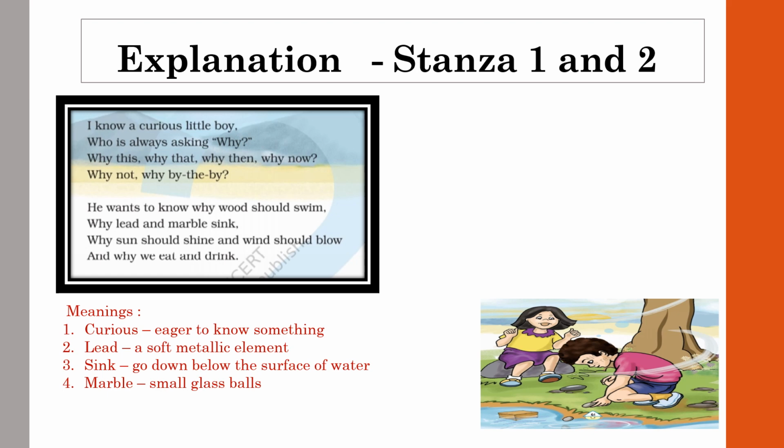Isn't it? So understood the second stanza? In the first stanza, a little boy is too curious and asks various types of questions about why. Whatever he looks at in his surroundings, he asks why this, why that. And in the second stanza, he is asking why wood would swim and why lead and marble sink in the water. He also asks why sun should shine and wind should blow. Why is only the sun shining and the wind blowing? Why do we eat and why do we drink?